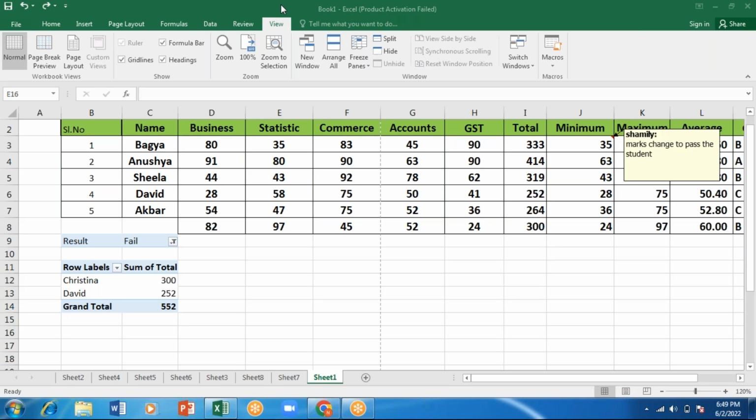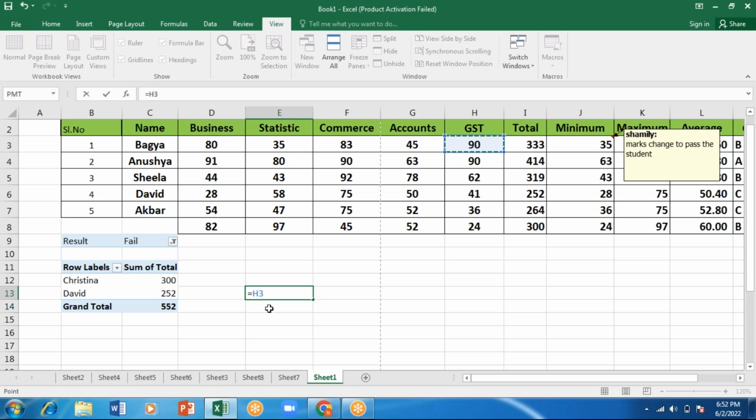So before we start with any formula, we have to give an equals to. Next, examples of cell address. If I'm selecting this place, it is showing me E12. If I select this, it is showing cell name E3. Now here I'll click equals to and select this GST 90. So this is H3. You can see here H3.